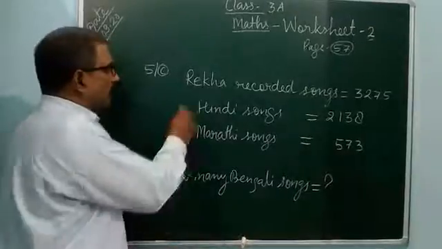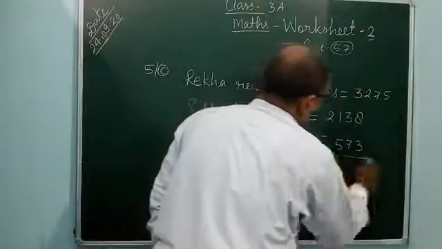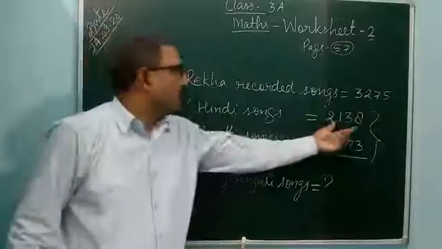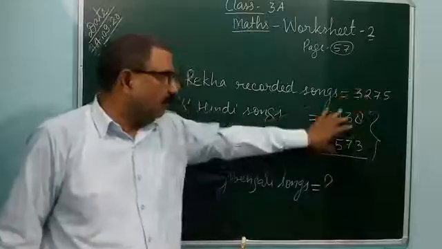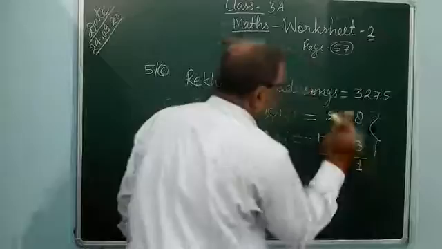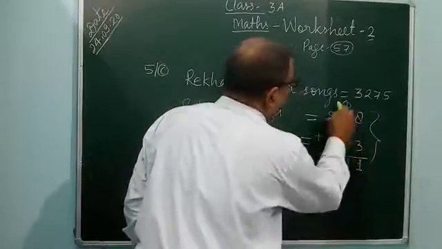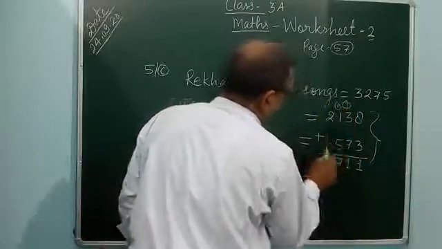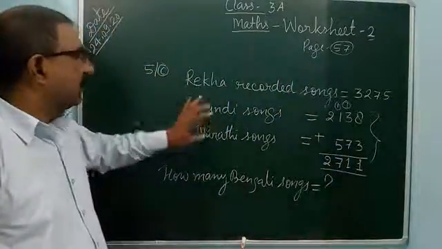So firstly, you can add Hindi songs and Marathi songs together. Here Hindi songs 2,138, Marathi songs 573. You can add together these two. 8 and 3, 11, 1 carry, and 7 and 3, 10 and 1, 11, again 1 carry, 5 and 1, 6 and 1, 7, and 2 here, 2,711.